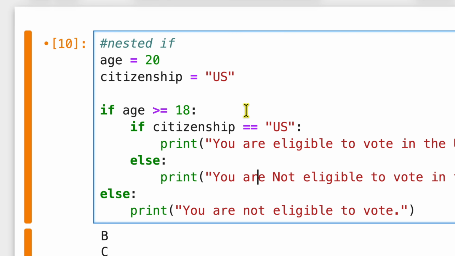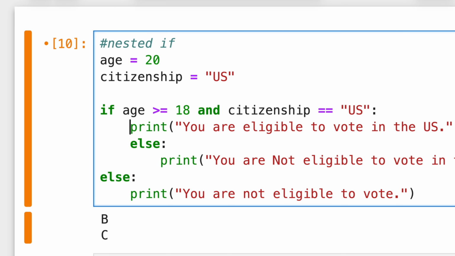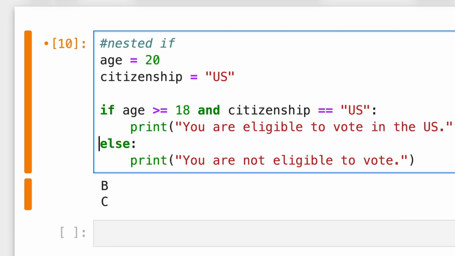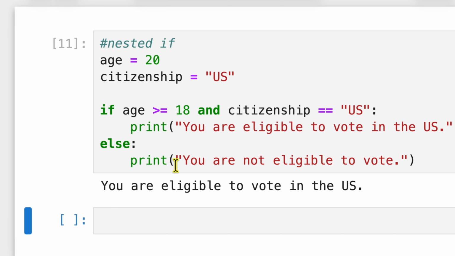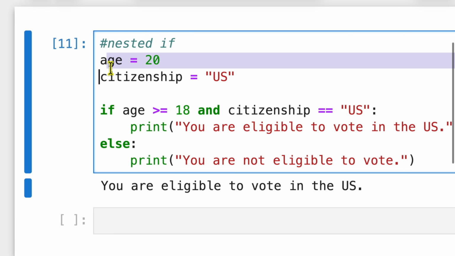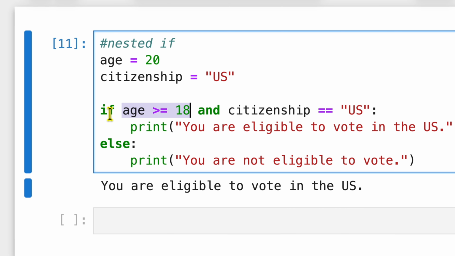But you can also combine this using logical operators in this condition. For example, if age greater than 18 and citizenship equal to US, then you can do this. Else, you're not eligible to vote. So in conclusion, decision structures like this are essential for controlling the flow of a program based on conditions. By using the if, elif, else statements, you can create flexible and dynamic programs that respond to user input and other variables.